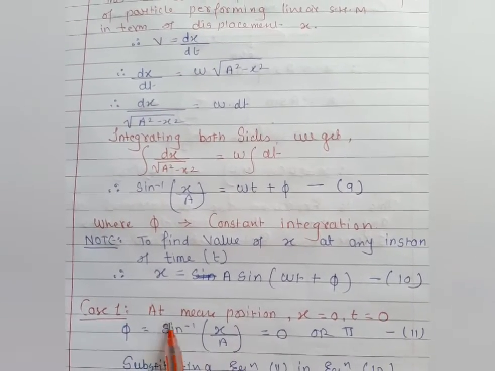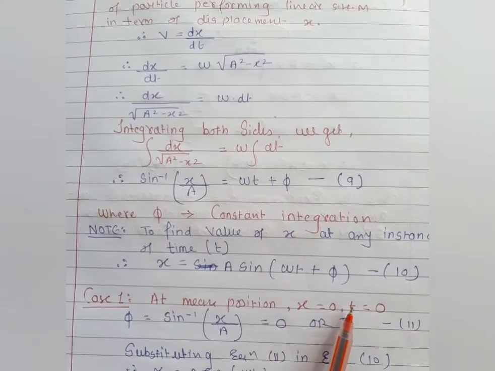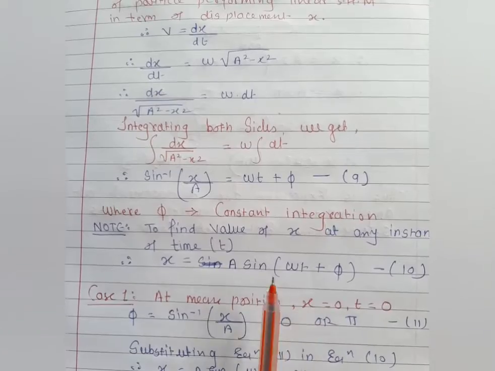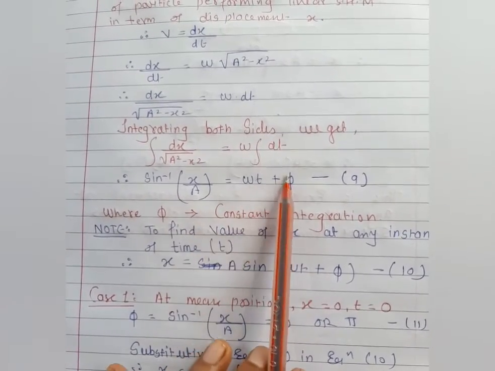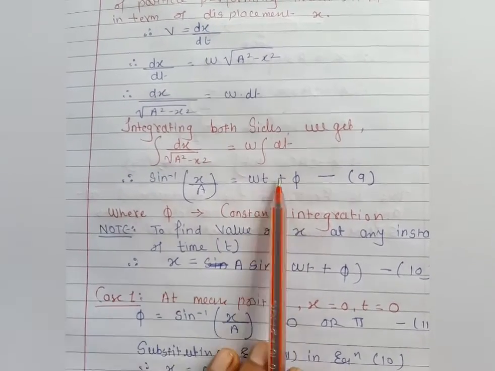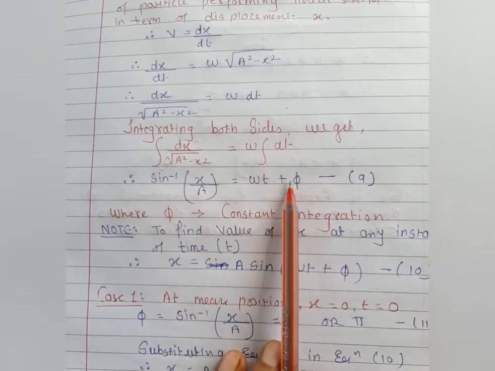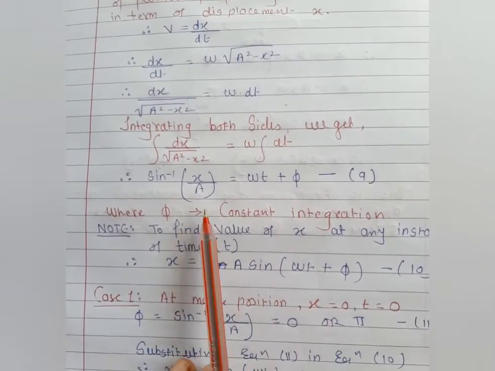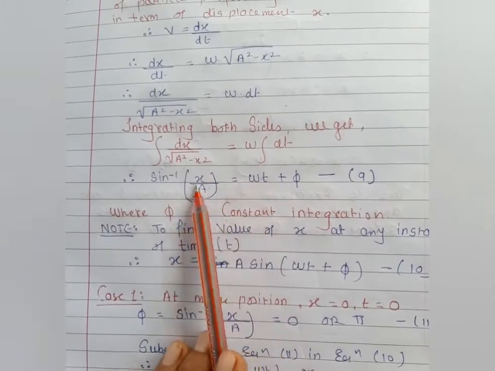As you know very well students, at the mean position the displacement is 0 and the time is also 0. When we substitute this condition in the 9th equation, we get the value of the angle. Here we take phi as a constant, but we have to find out what the value of phi is when the particle oscillates. If I put x equal to 0 and t equal to 0, the whole term becomes 0.